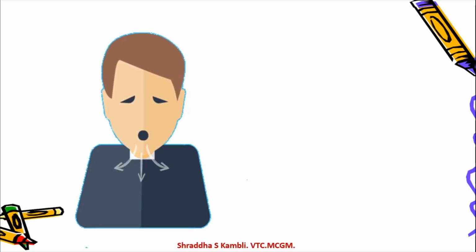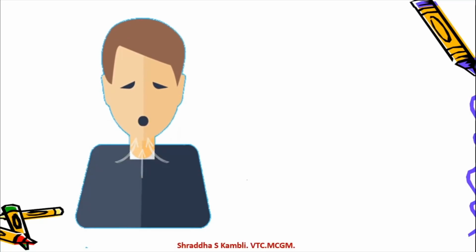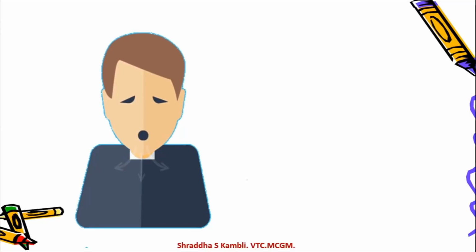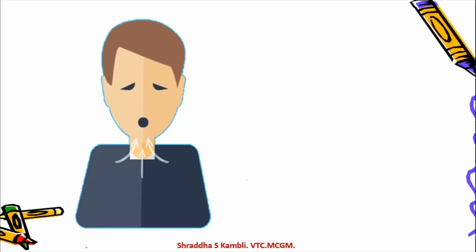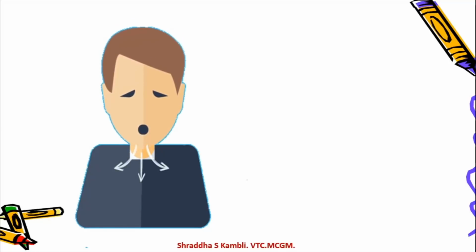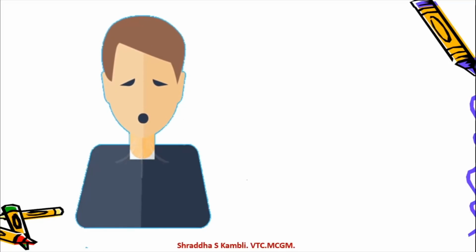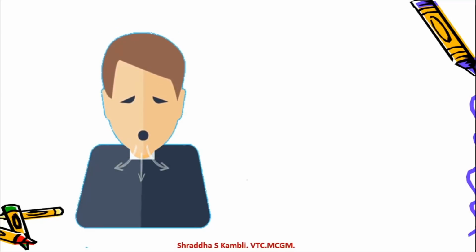So he has inhaled first. Okay, he has breathed in. After breathing in, see the arrows coming down outside his nose. So after breathing in, what did he do? He is breathing out. All right, he's breathing in. That is called inhalation. We studied it in the previous image. And then he's breathing out.